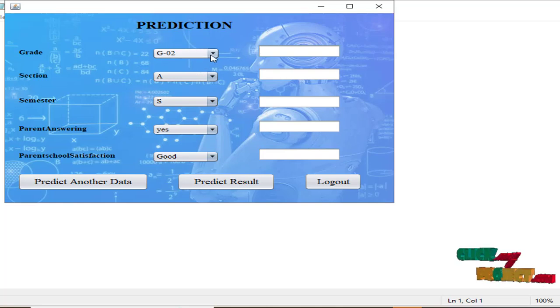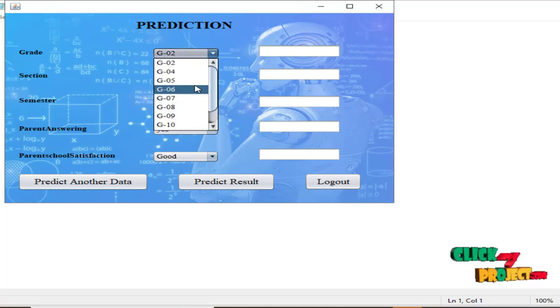Next we predict the result by comparing algorithms. So we have got that the accuracy of the KNN algorithm is greater. So after using that data, we are going to predict the student behavior.